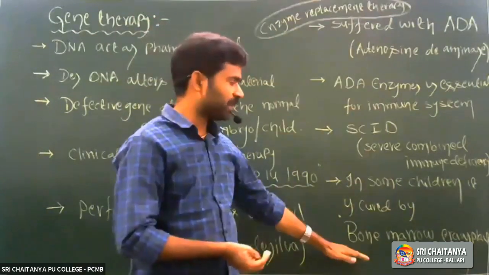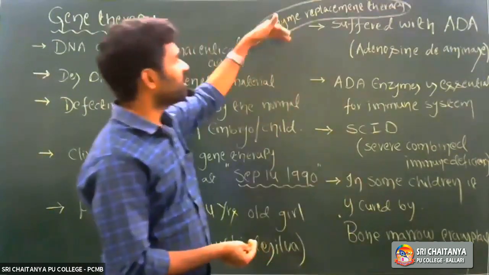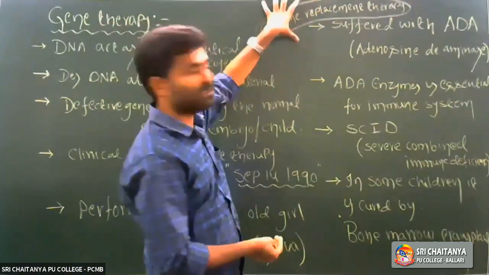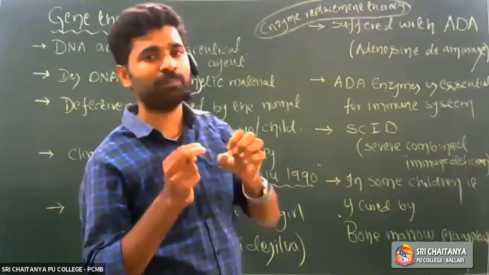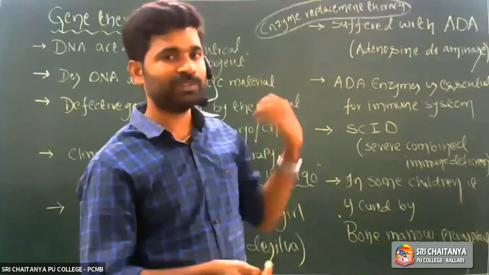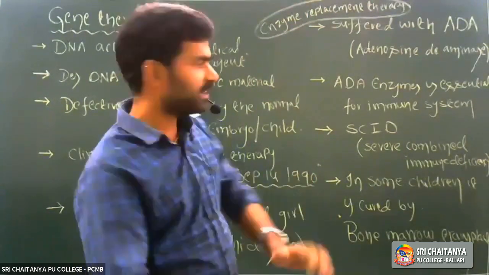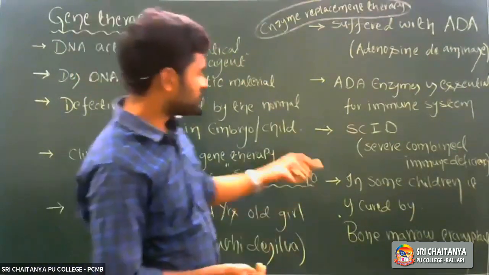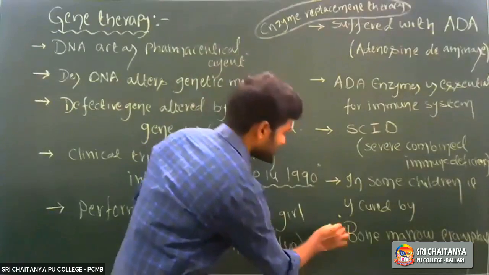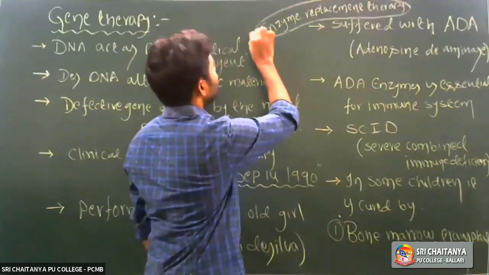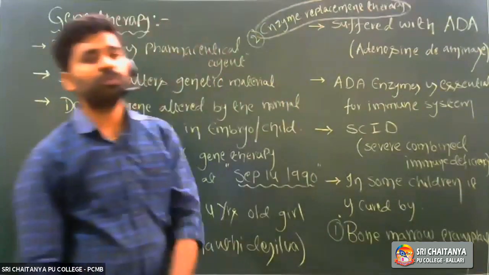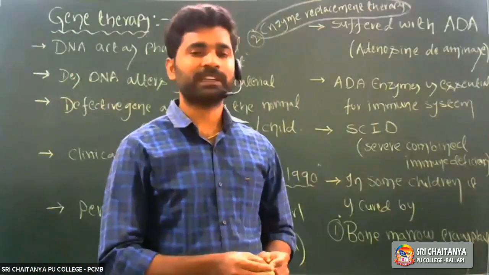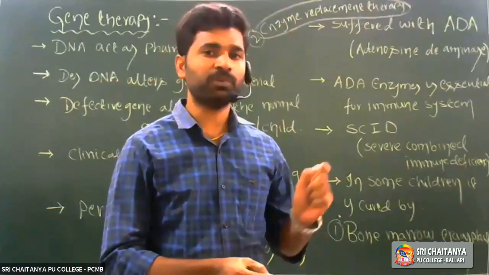So it is another technique. One is bone marrow transplantation, and another one is enzyme replacement therapy. In enzyme replacement therapy, which enzyme? ADA enzyme is produced artificially by using rDNA technology, and directly it is injected to the patient. But these two techniques, bone marrow transplantation and enzyme replacement therapy, are not completely curative.